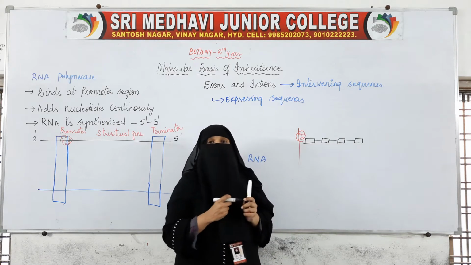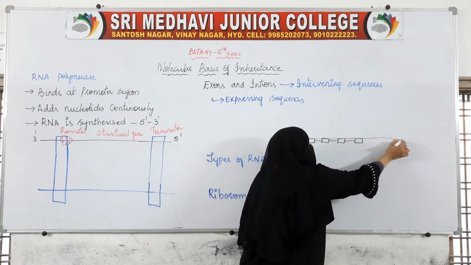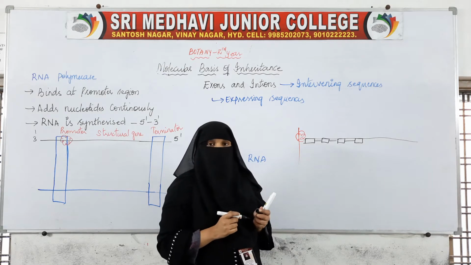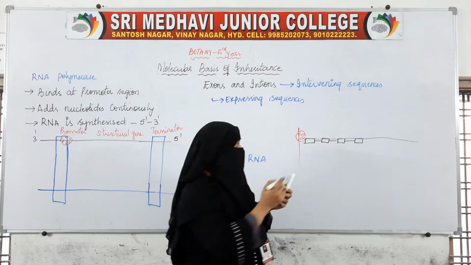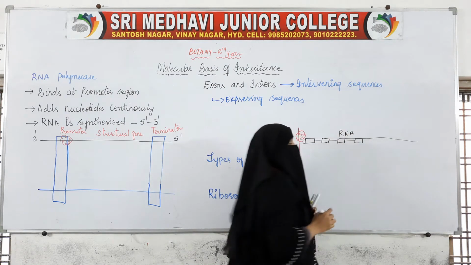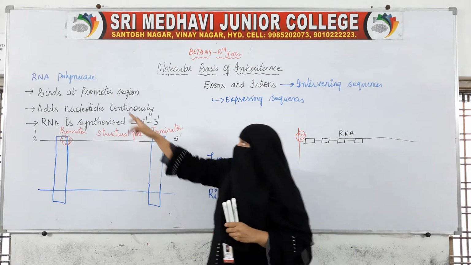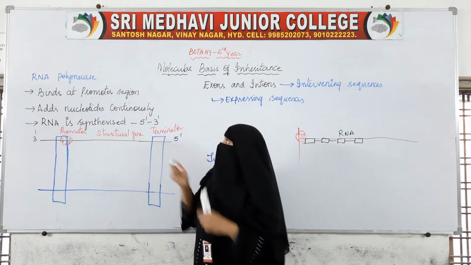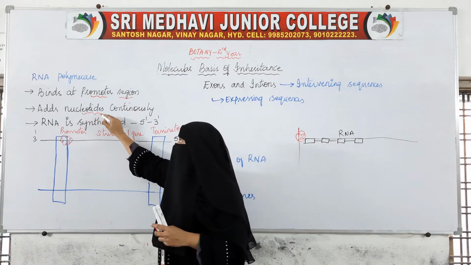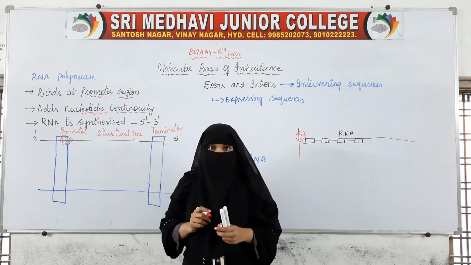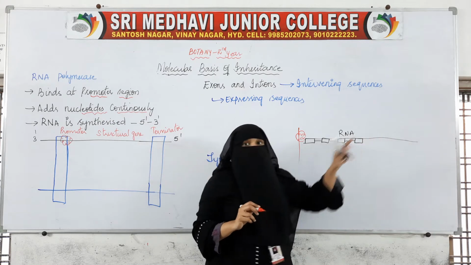When these nucleotides are added, a long chain of nucleotides will be formed, which is a polymer of nucleotides, and that polymer is nothing but RNA.